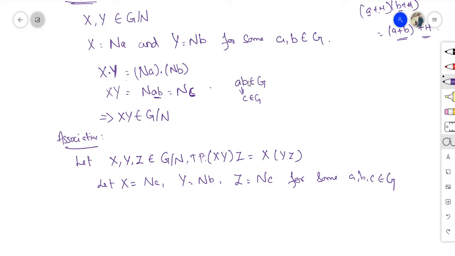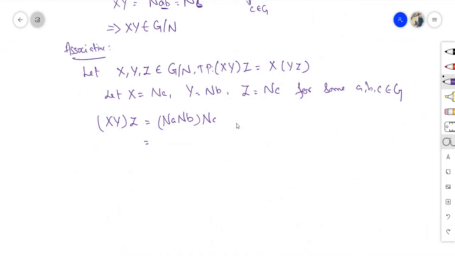Okay. Now taking the LHS, (xy)z is equal to (Na Nb) Nc, which is equal to N(ab) Nc. Now again you have to do this: N(ab)c, which is nothing but N(abc).